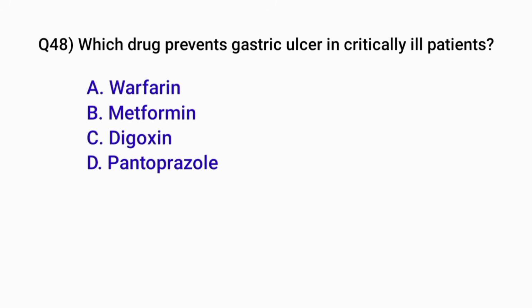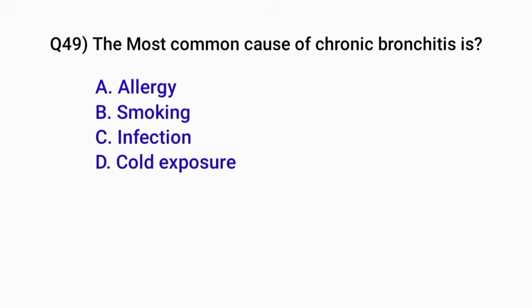Question number 48. Which drug prevents gastric ulcer in critically ill patients? Correct option is D. Pantoprazole. Question number 49. The most common cause of chronic bronchitis is. Correct option is B. Smoking.